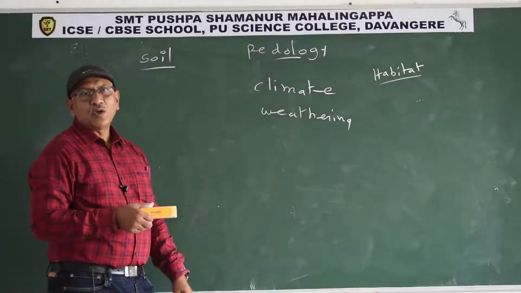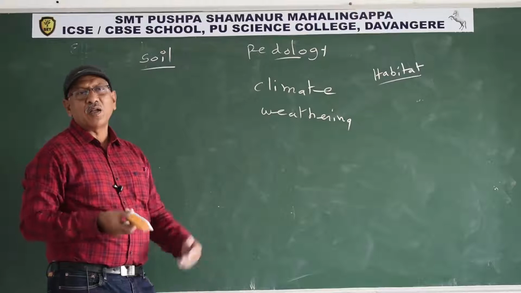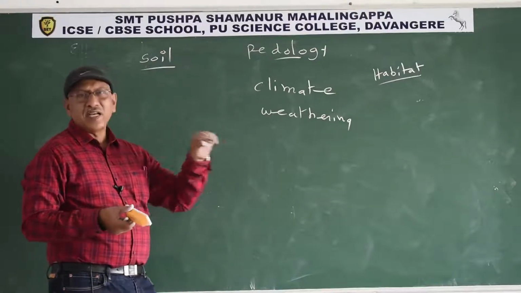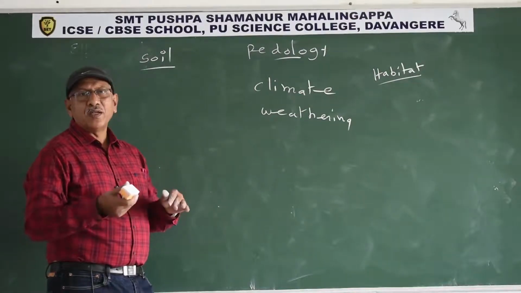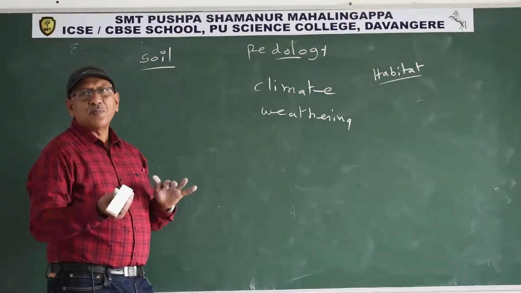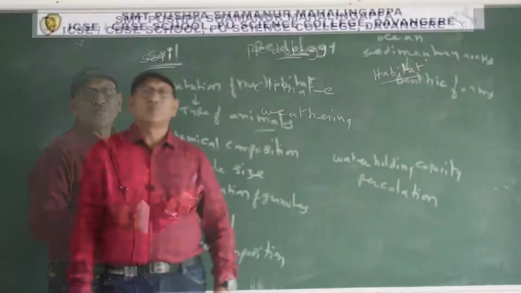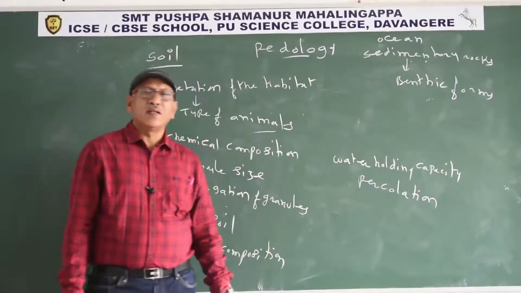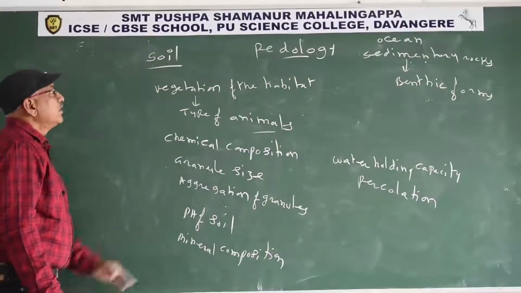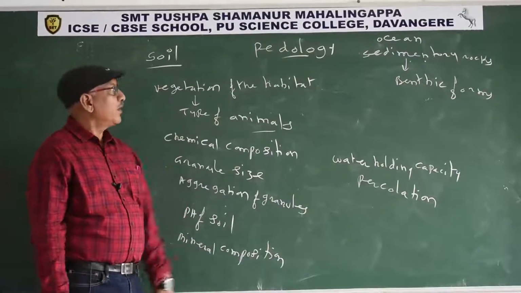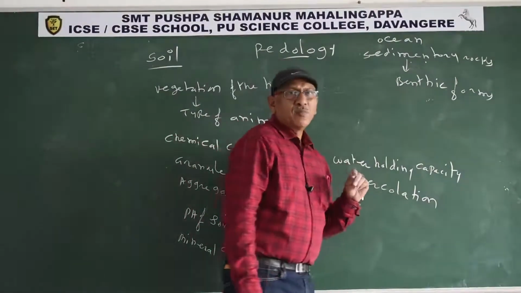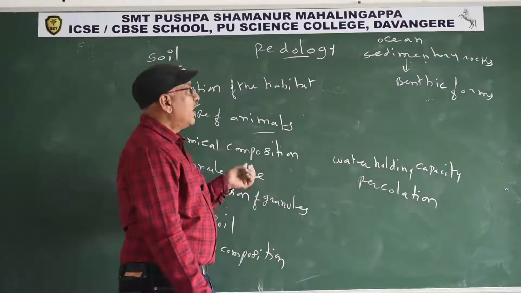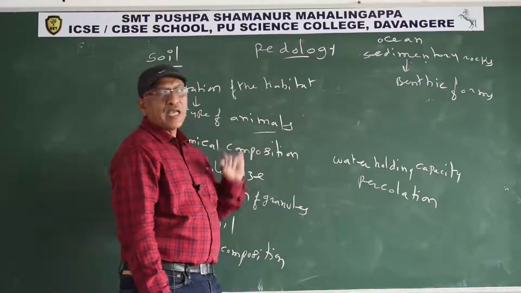What is weathering process? Soil is formed from the rock only due to wind current and water current. From the rock, soil forms, so some particles are separated from the rock. Soil is another abiotic factor. Study of soil is known as pedology. The nature of soil depends upon the climatic condition and weathering process of that habitat.